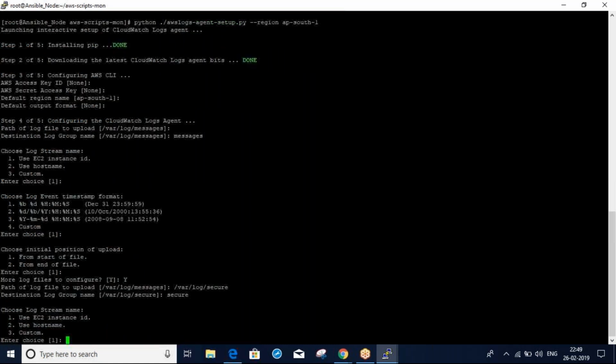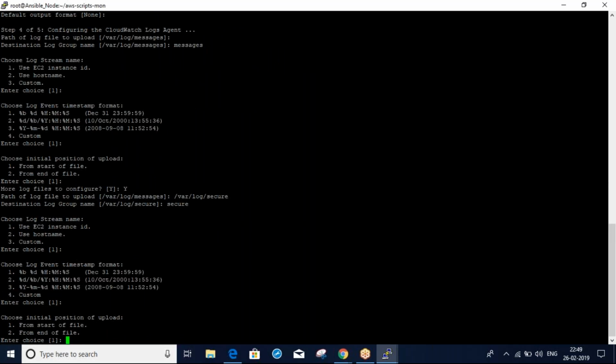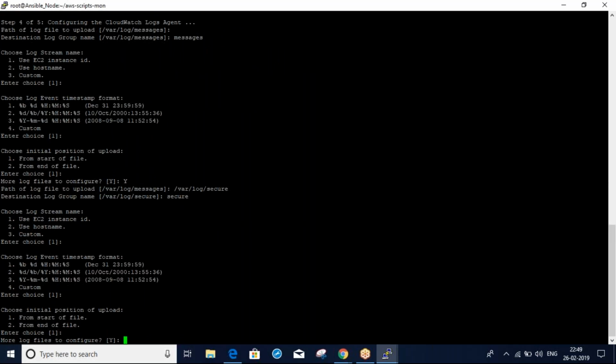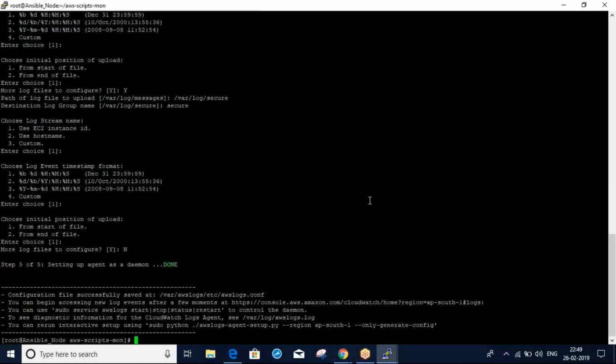Same thing for stream name, whatever you want, ID, timestamping, your file position. More log files to configure? Yes or no. In my case, no. Okay, done. Setting up the agent is done.